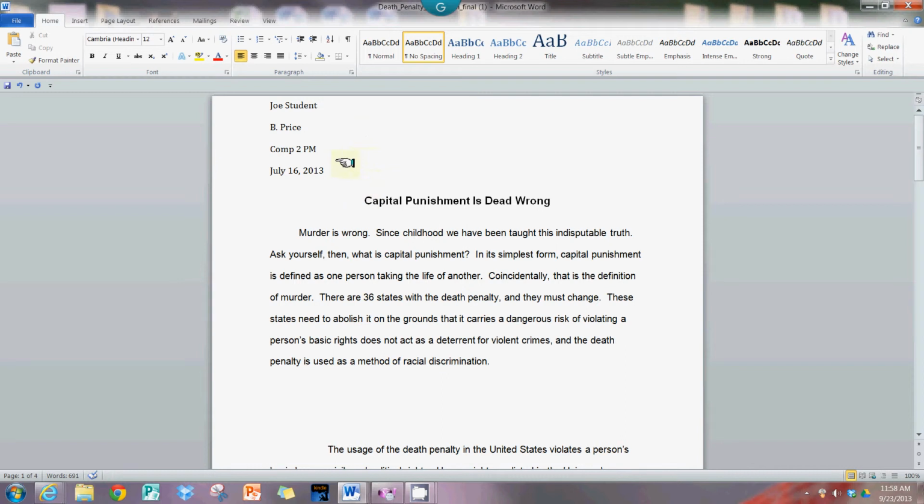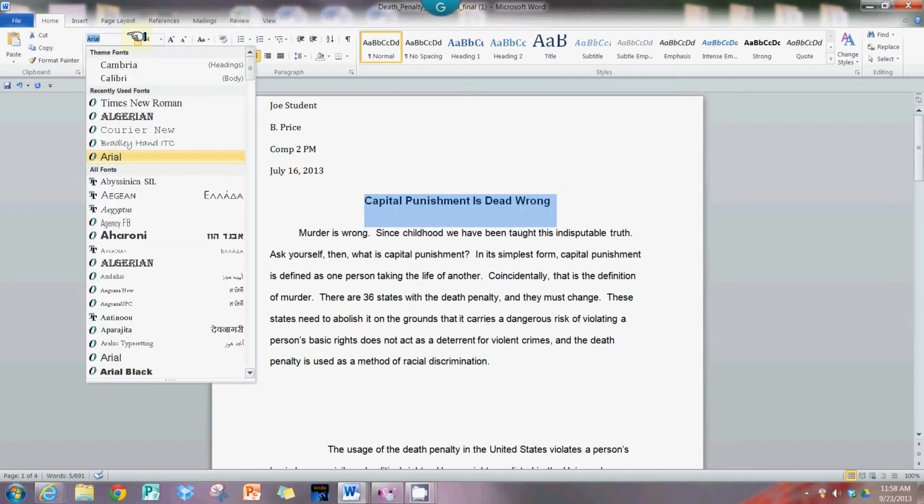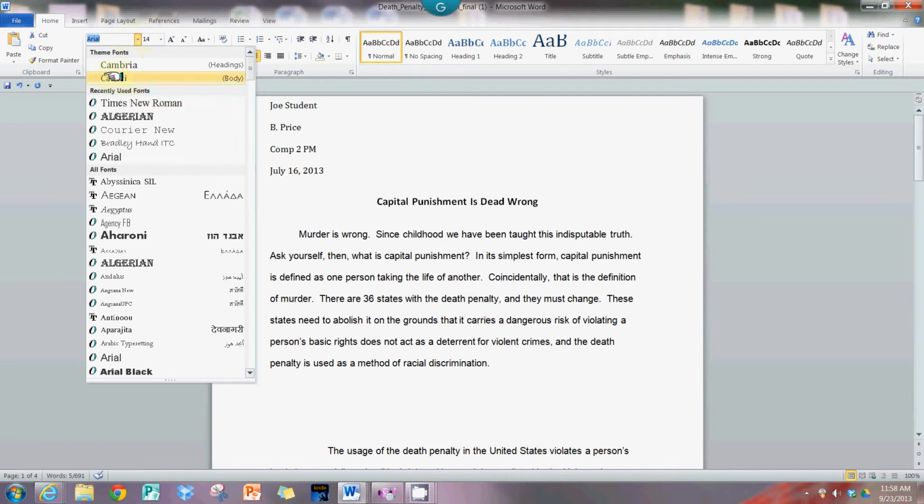We could also see that with this essay, the font is not consistent. This particular title is in Arial 14 point and is in bold. All of the font needs to be the same in APA formatting, so we don't care if it's Arial or Times New Roman, Calibri.